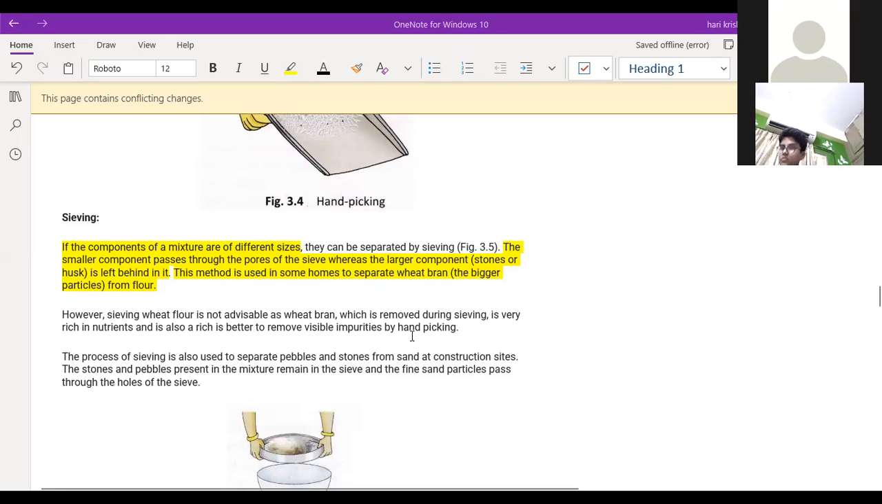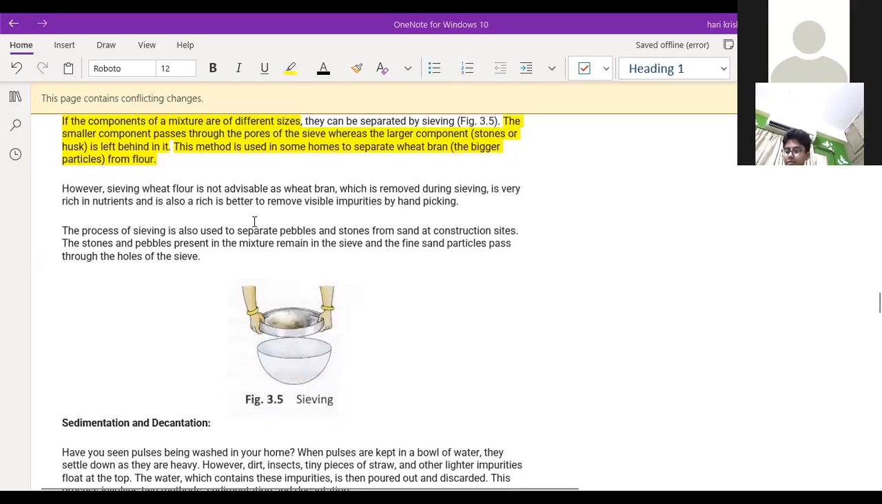So separating the wheat bran from the flour we can do by using sieving. That is a common thing. Next, the process of sieving is used to separate the pebbles and the stones from the sand at the construction site.